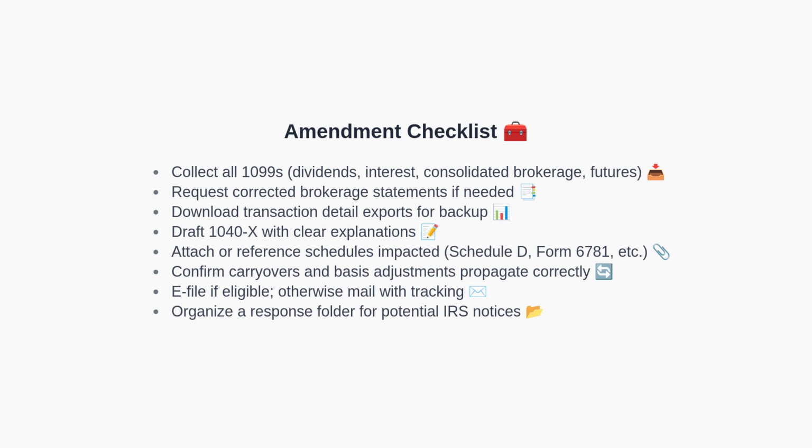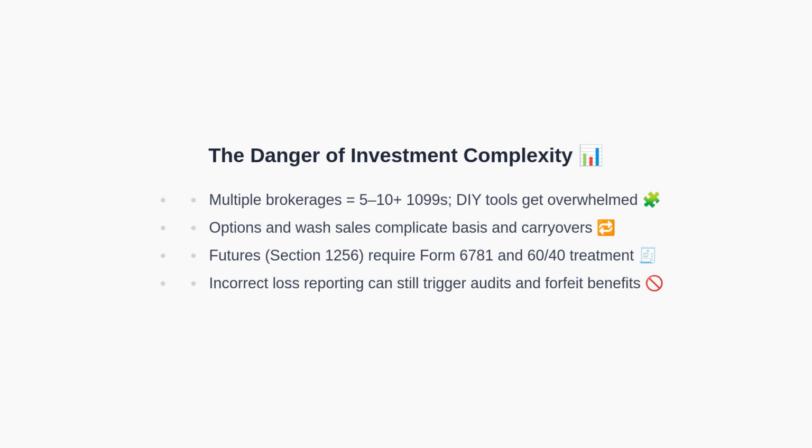Now let us turn to why investment complexity is uniquely risky. First, complex trading generates many information returns, often across several brokerages, which strains consumer software and manual workflows. Next, options and wash sale rules create basis adjustments that must be tracked across accounts and years.